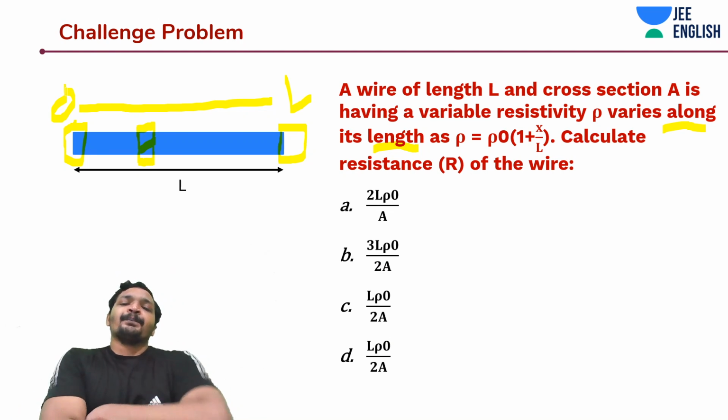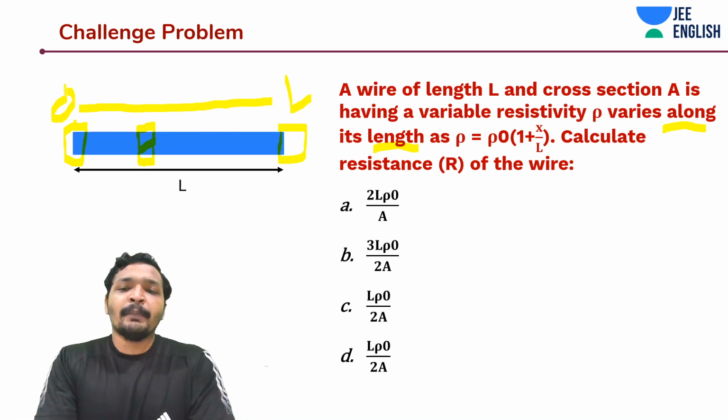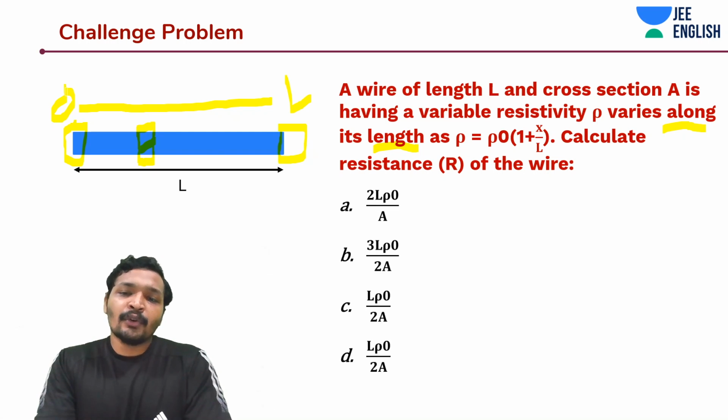So that would be rho naught by A, x, after integrating, and the other term would become x square by 2L. Then you would calculate it from 0 to L. So that would be L plus L by 2, into rho naught by A. That's going to be 3L rho naught by 2A.